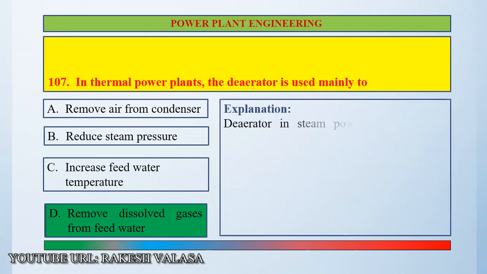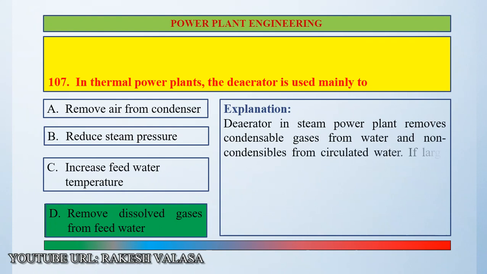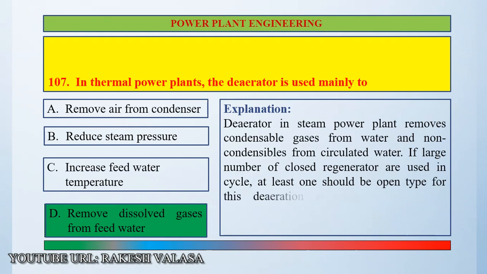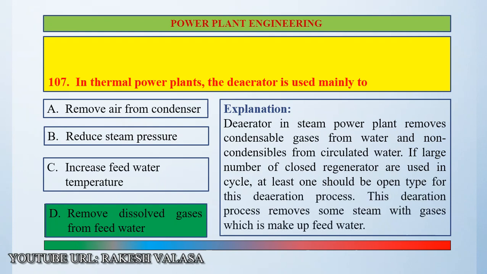Explanation. Deaerator in steam power plant removes condensable gases from water and non-condensable gases from circulated water. If a large number of closed regenerators are used in the cycle, at least one should be open type for this deaeration process. This deaeration process removes some steam with gases, which is made up by feed water.